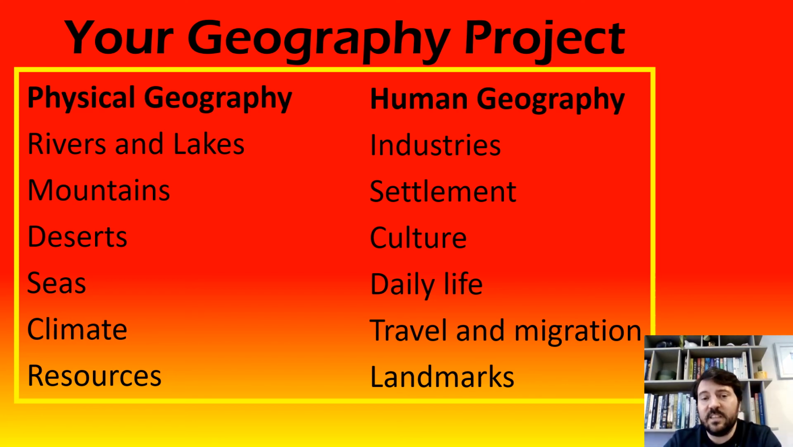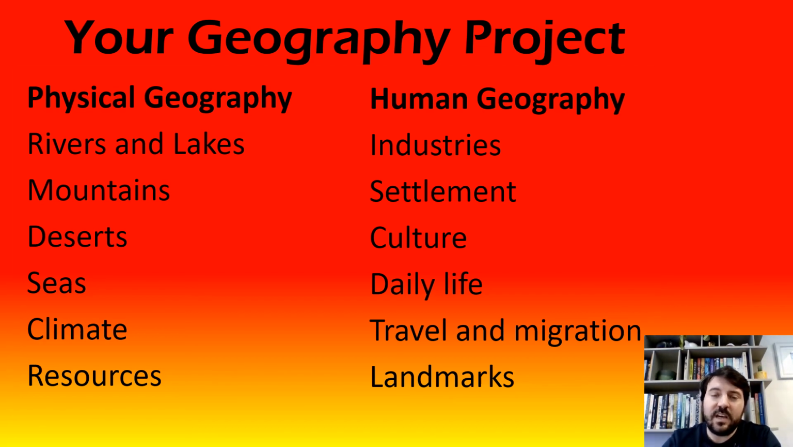So we have our physical geography, which is fairly self-explanatory. Our rivers and lakes, mountains, deserts, seas, climate and resources. Human geography, our industries, just to remind you, that kind of means what do people work at? Settlement, how do they live? Where are their houses, their cities, their towns? Culture, that would be around people's religions or their beliefs or their history.